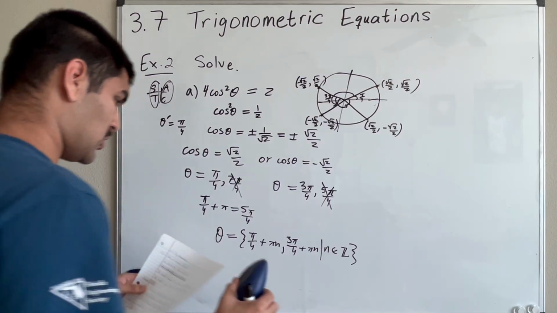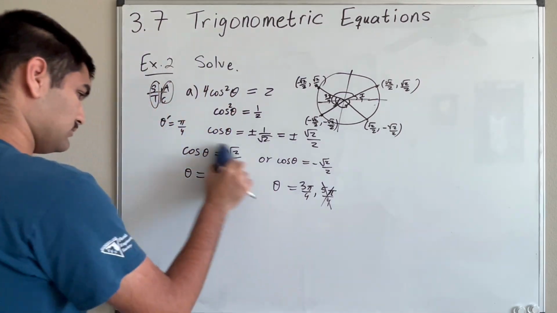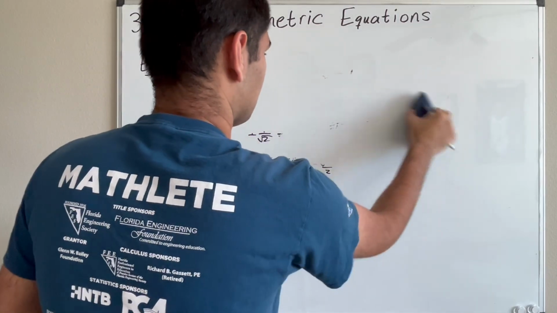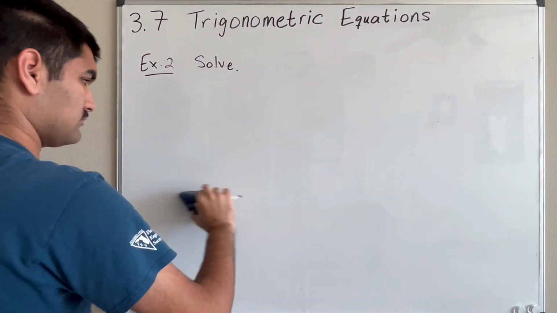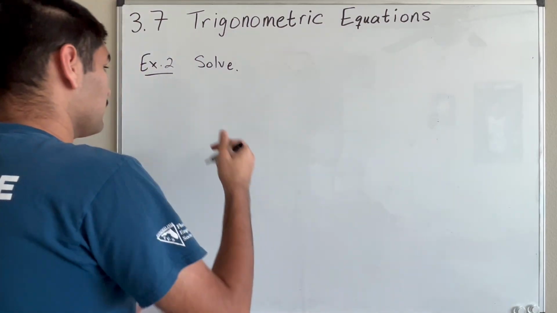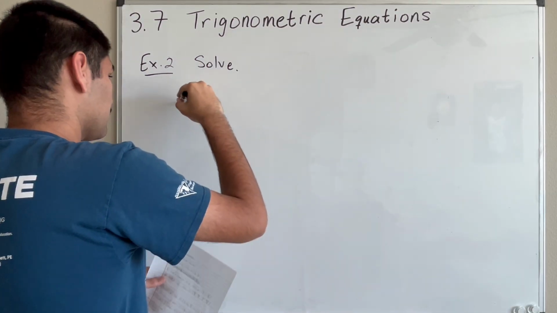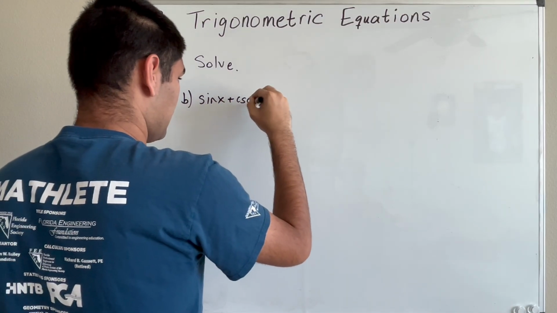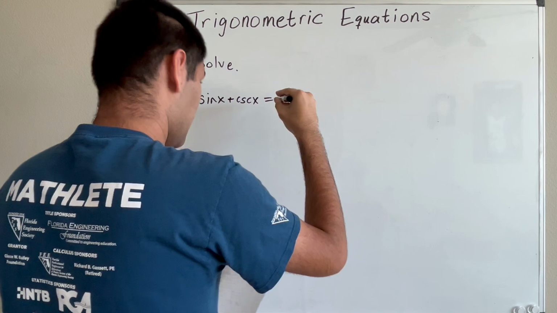All right, now let's do another example. Sine x plus cosecant x equals negative 2.